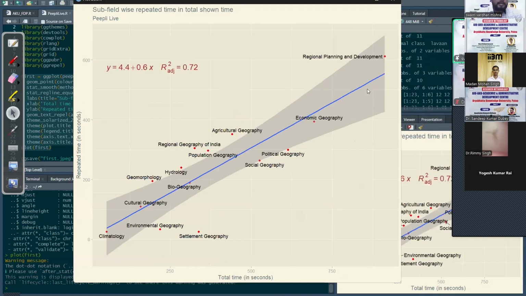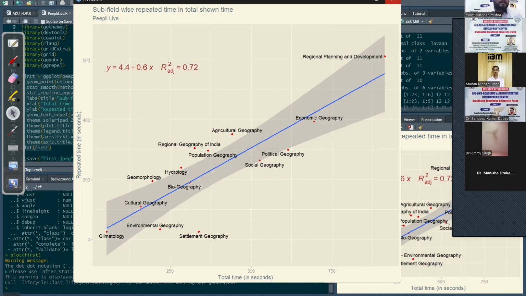This is the regression line. This is the total time. This is the repeated time in seconds, and these are the topics that were of concern. So this has increased over time. It is mostly focused on regional planning and development. With this R square, not going into the technicalities. And this band is the standard deviation band. The data mostly flickered around this band, very consistent with the line, very much in tune with the mean of the data set. So we produce something like this.